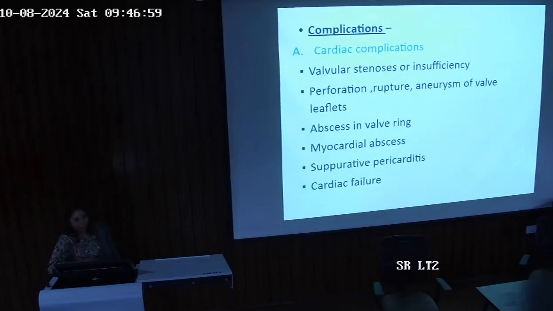What are the complications? Cardiac complications are valvular stenosis or insufficiency, perforation, rupture, aneurysm of the valve leaflets, abscess in the valve ring, myocardial abscess, suppurative pericarditis, and cardiac failure.